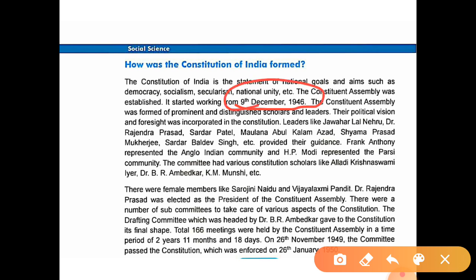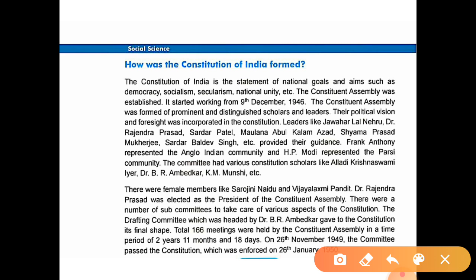The Constituent Assembly was formed of prominent and distinguished scholars and leaders. So in this Constituent Assembly we cannot see even one single person, we cannot see many persons having the same ideology. The people were having different ideology, different knowledge.